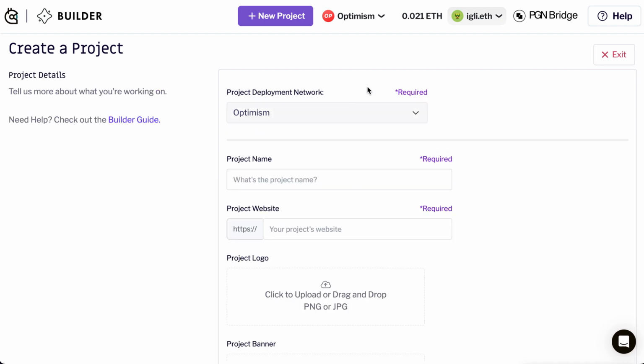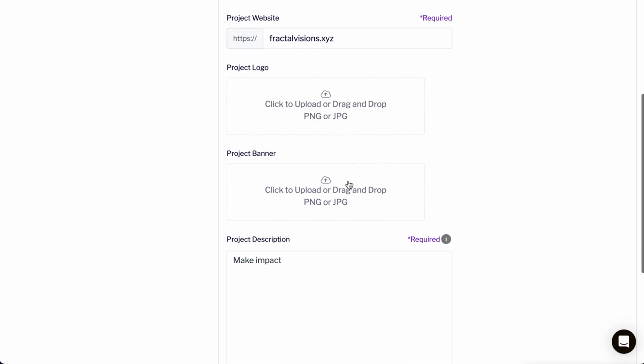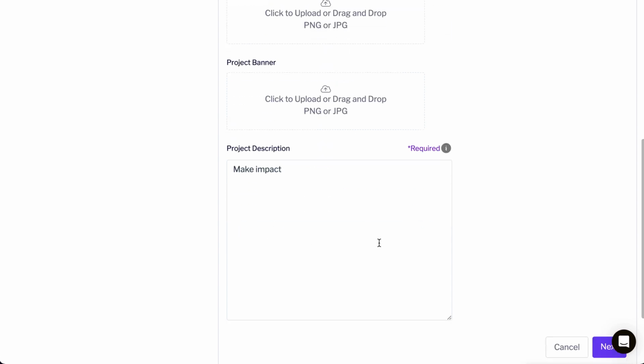And then that will take you to this page where you can enter your information, your project name, the website, your logo, banner, and then the description. In the first line of your description, you want to have a very short TLDR or summary. That's going to show up in the Explorer of Gitcoin. When people are searching for grants, they're going to see just the first line of words that describes your project when they're searching through all of them.